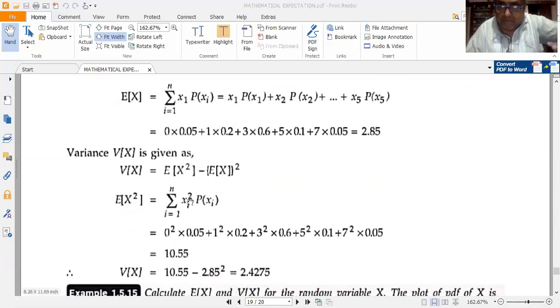Now I am yet to compute the variance. Variance is simply given by E of x squared minus mean the whole squared. Mean I have already calculated as 2.85. So 10.55 minus 2.85 the whole squared, I get 2.4275 as the variance. So this completes the first problem.